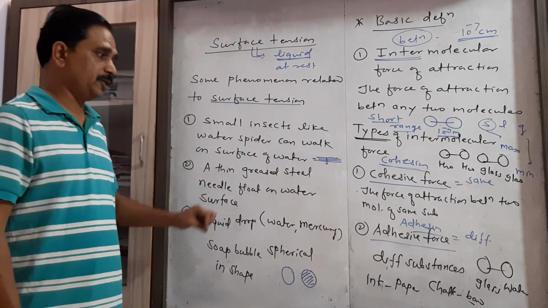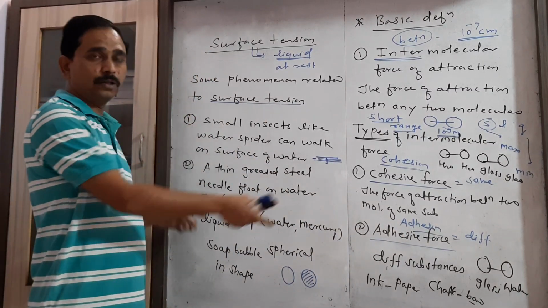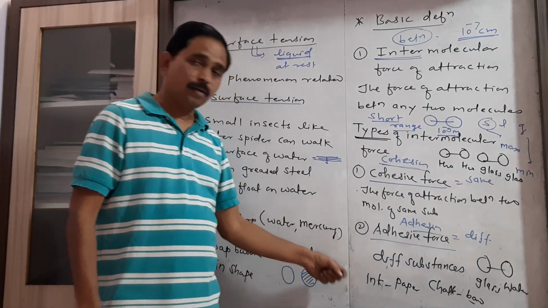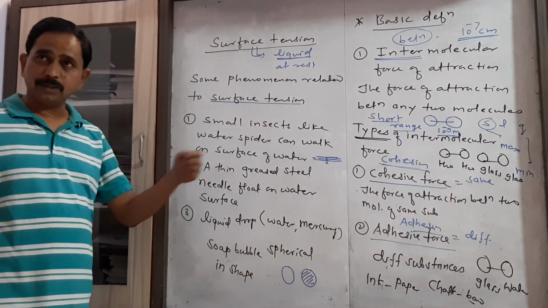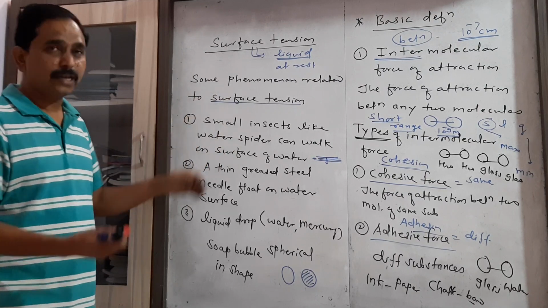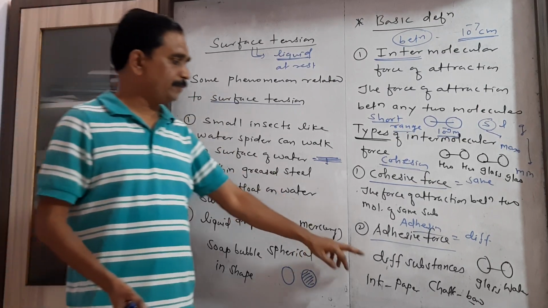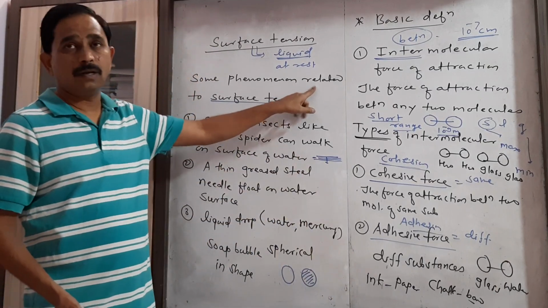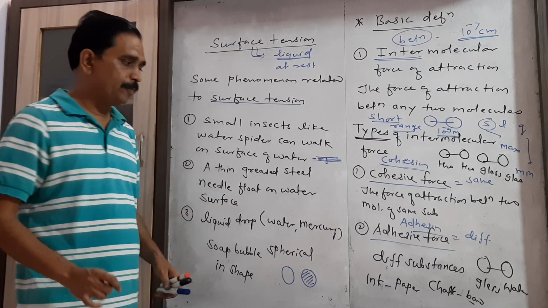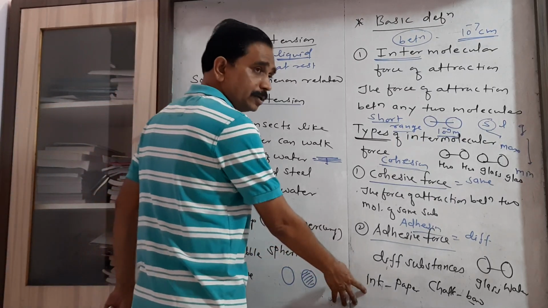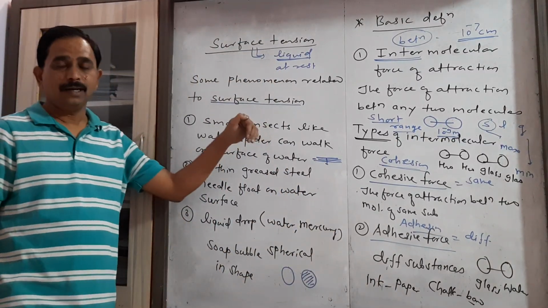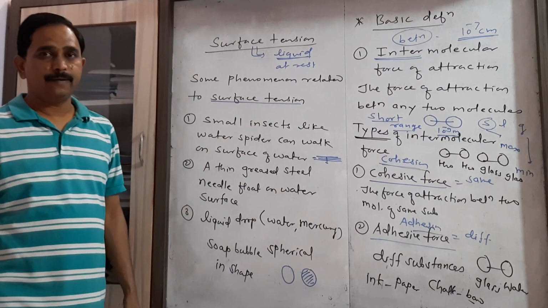A teacher is able to write on the blackboard with the help of chalk because of the force of attraction between chalk molecules and board molecules. Here I write with the help of ink, so there exists a force of attraction between ink molecules and this board's molecules. When a student writes in a notebook, there exists a force of attraction between ink and paper molecules. So these are certain definitions you have to keep in mind.